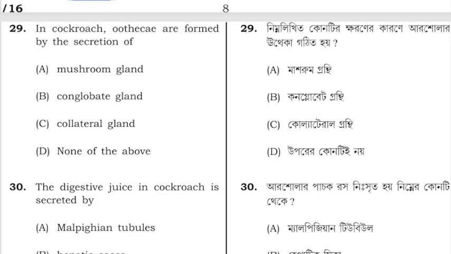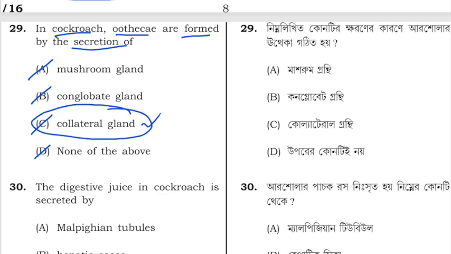Next question is, in cockroach, ootheca is formed by the secretion of? Option A is mushroom gland, B is conglobate gland, C is collateral gland, D is none of the above. So this ootheca in the cockroach is basically a secretion of collateral gland. So option C is correct.